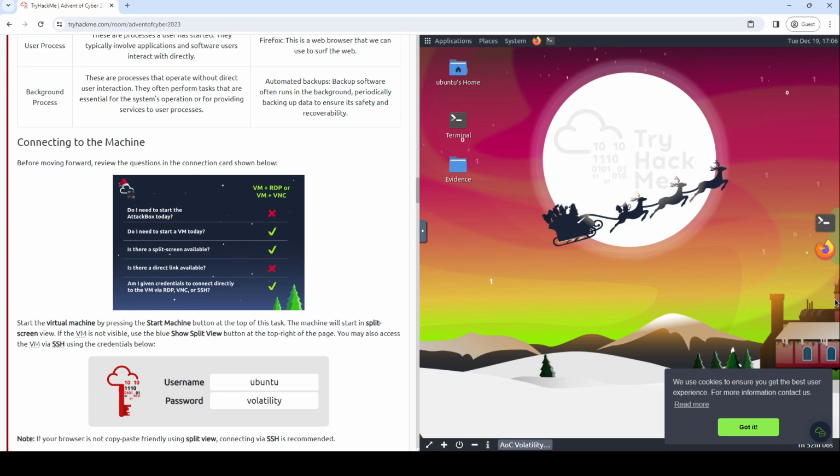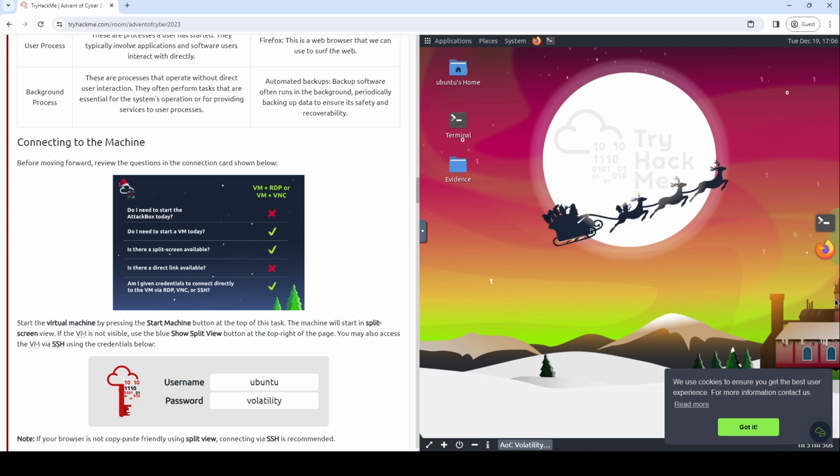Start the virtual machine by pressing the Start Machine button at the top of the task. The machine will start in a split screen view. If the VM is not visible, use the blue Show Split View button at the top of the page. You may also access the VM via SSH using the credentials below.